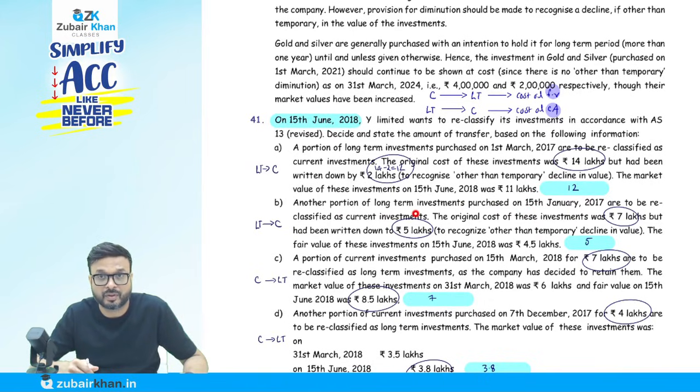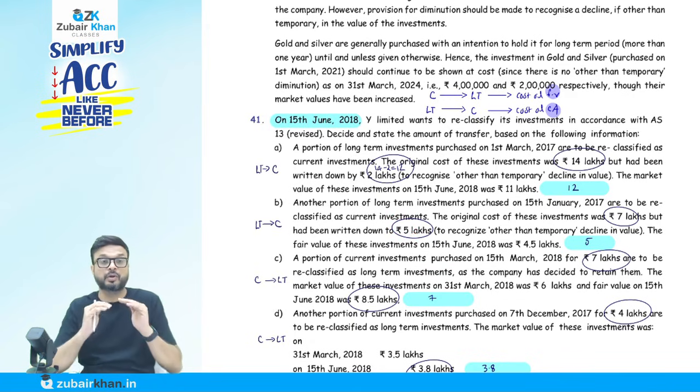Now, second, another portion of the long-term investment purchased on 15th of June 2017 is to be reclassified as current. Again long-term to current, so this rule, second one. The original cost of these investments is 7 lakh. So what was the original cost? 7 lakh, but it had been written down to 5 lakh. Written down not by, they have not reduced by 5 lakh.